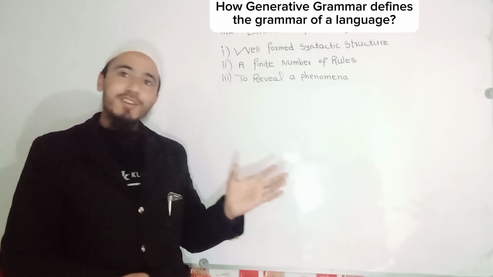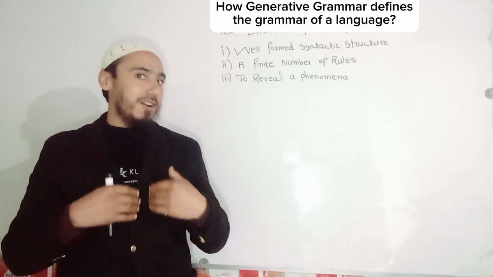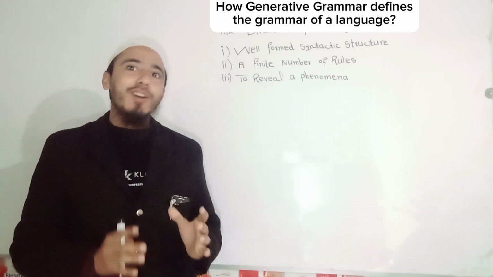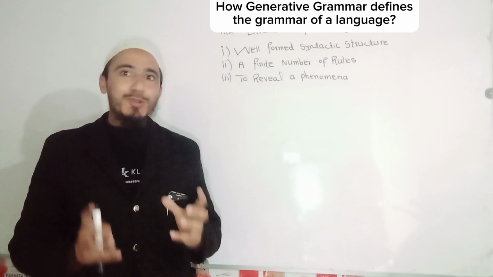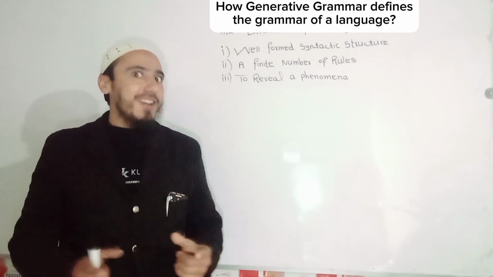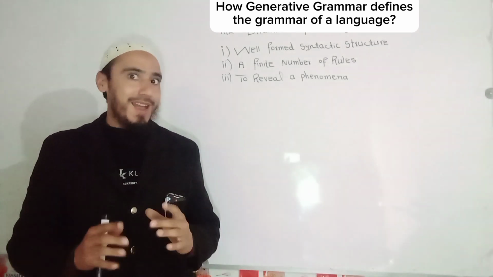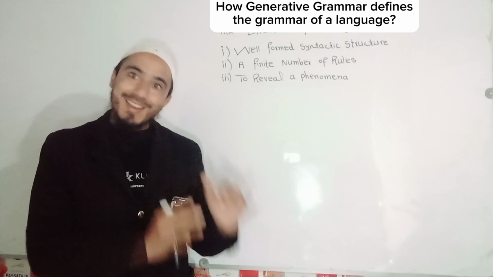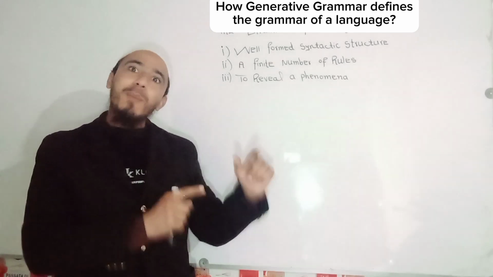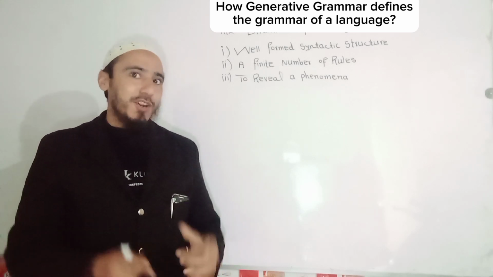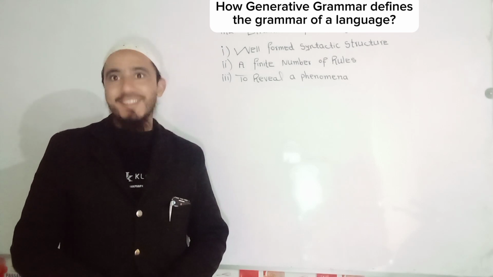I'm repeating the second point. Generative grammar defines that a grammar of a language will have a finite number of syntactic structures and rules, and with the help of those finite rules will also be capable of generating different and infinite numbers of structures and sentences.